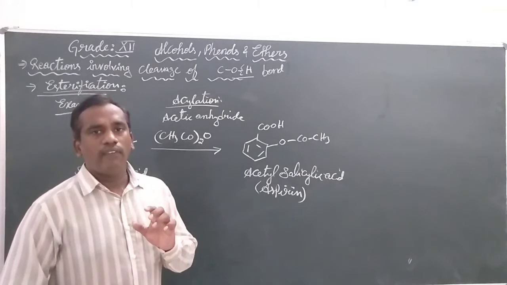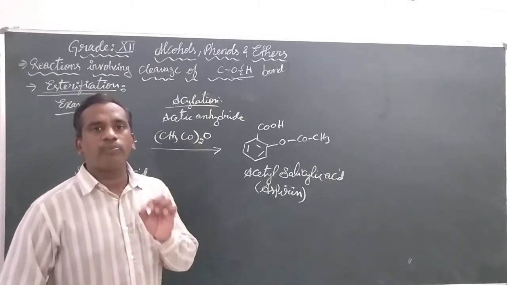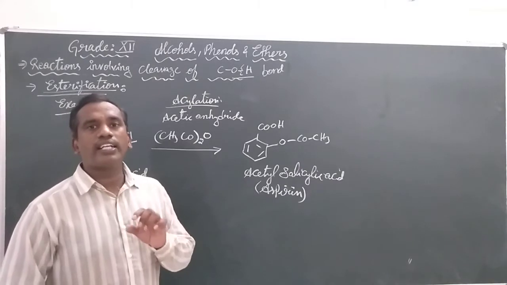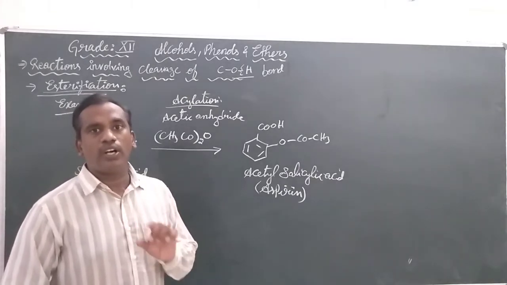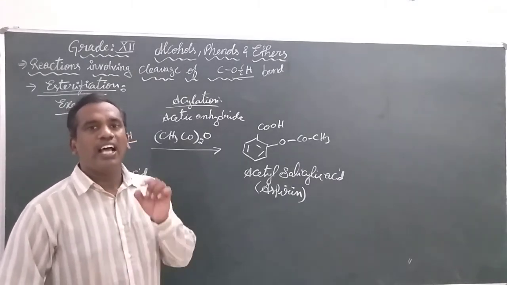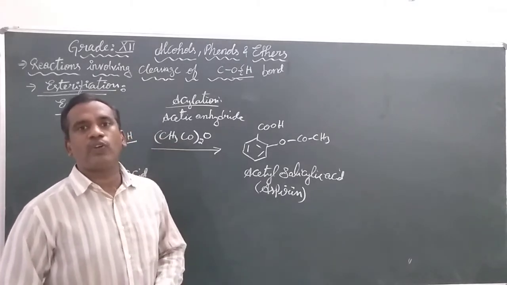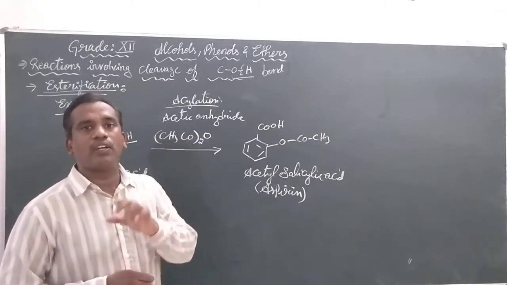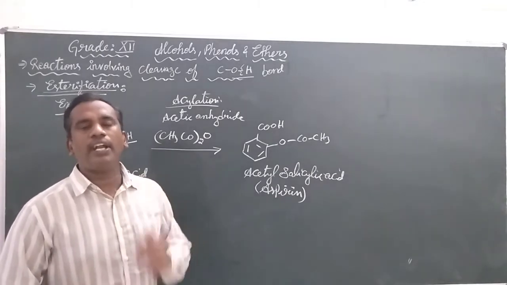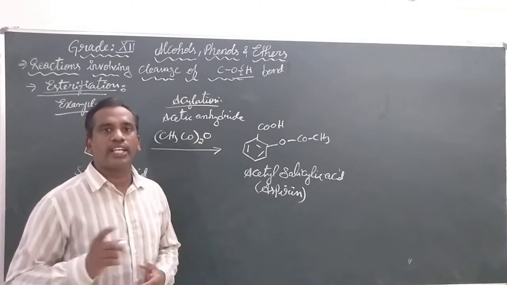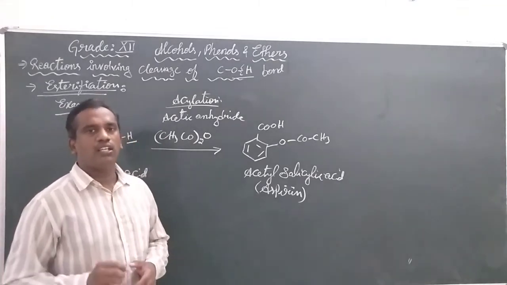The first observation is in the case of alcohols. It is not clearly observed in the case of phenols because the oxygen and carbon bond is involved in sp2 hybridization. It is difficult to break the bond of carbon and oxygen. So we observe the bond breakage only in the case of alcohols.